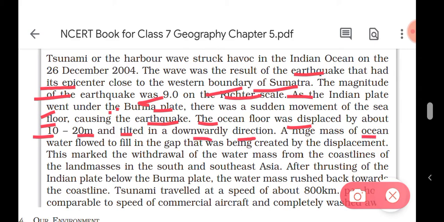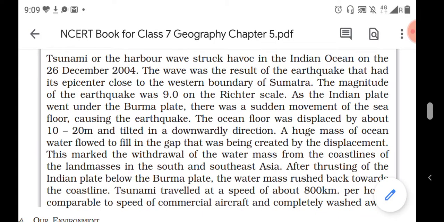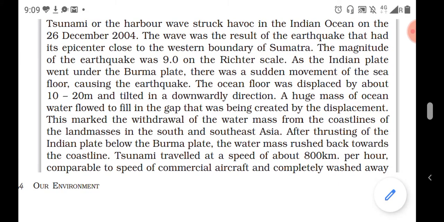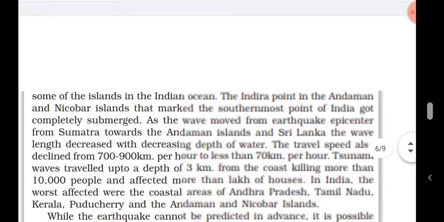A huge mass of ocean water flowed to fill in the gap that was being created by the displacement, and this marked the withdrawal of the water mass from the coastal line of the land mass in the South and Southeast Asia. After thrusting of the Indian plates below the Burma plates, the water mass rushed back towards the coastal line and tsunami traveled at a speed of about 800 kilometer per hour, compared to the speed of commercial aircraft, and completely washed away